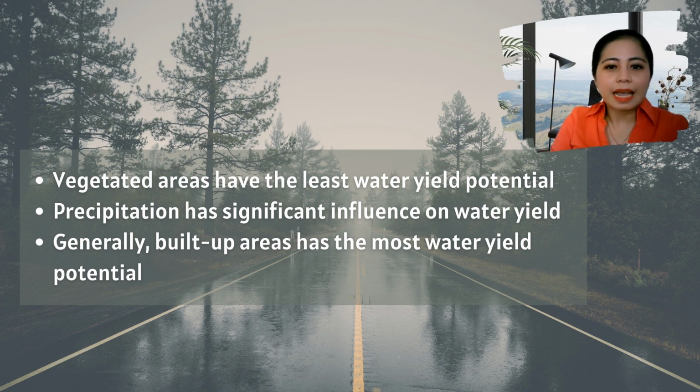Generally, built-up areas have the most water yield potential. This is a crucial characteristic of an LULC type, especially in the light of climate change, wherein it is expected to have more frequent and more extreme rainfall events. This implies that the more impervious areas there are, the more enhanced the water yield potential is, which may ultimately cause or exacerbate flooding incidences.